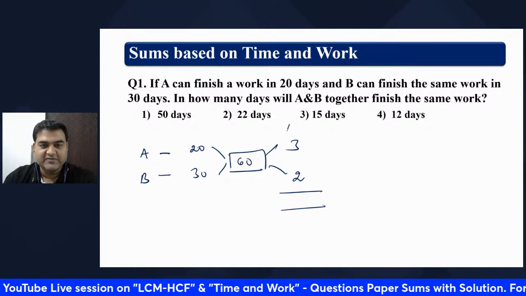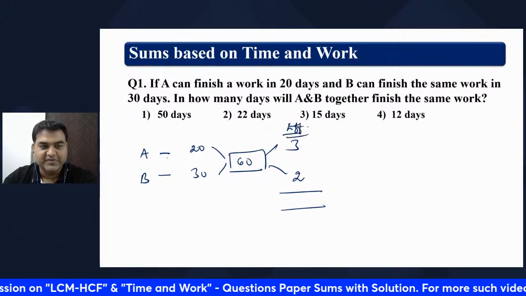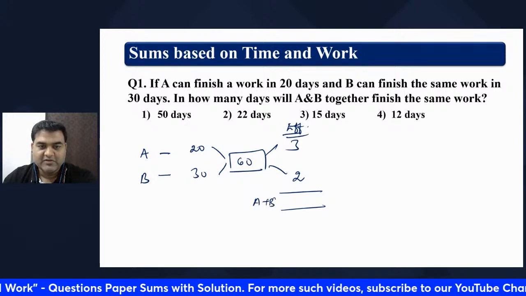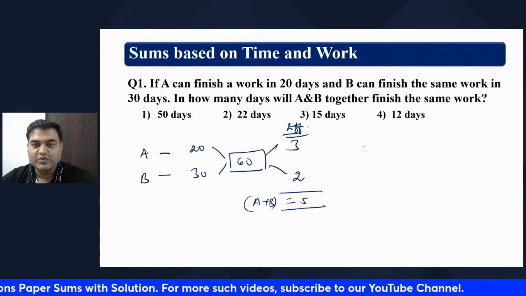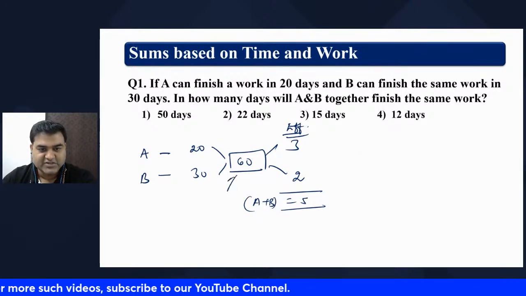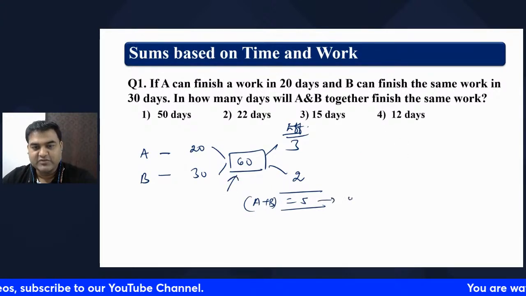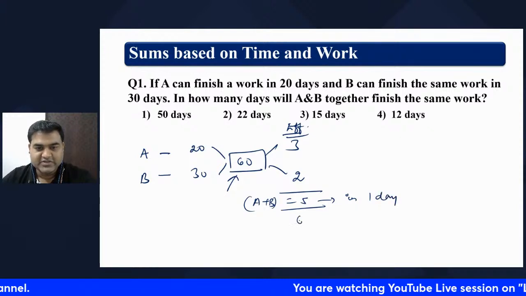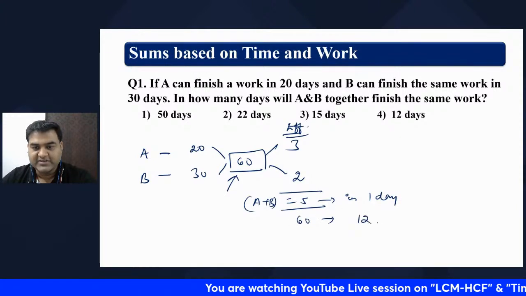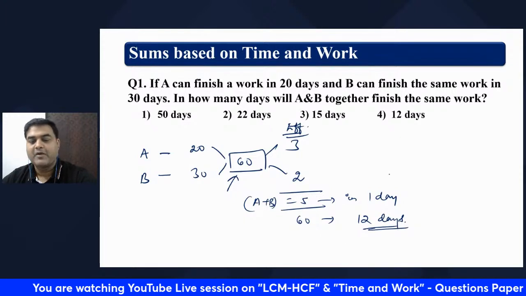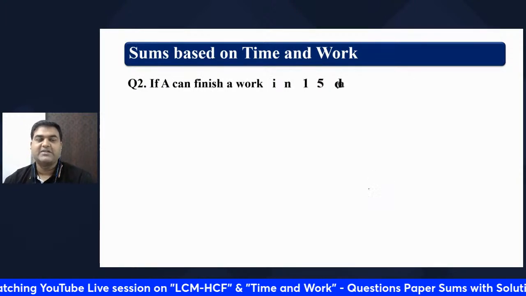This is the efficiency of A, this is the efficiency of B. That means A plus B do 5 units in one day. Total units is 60. So 60 units in 12 days is the answer. Okay, let's see the second question and you will understand better.